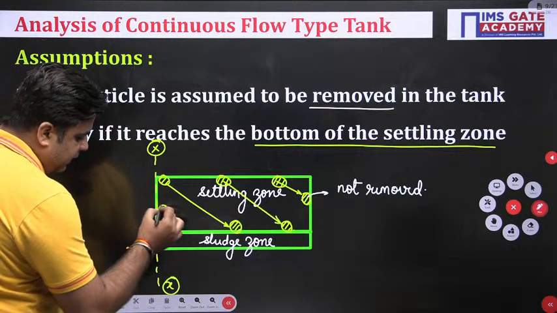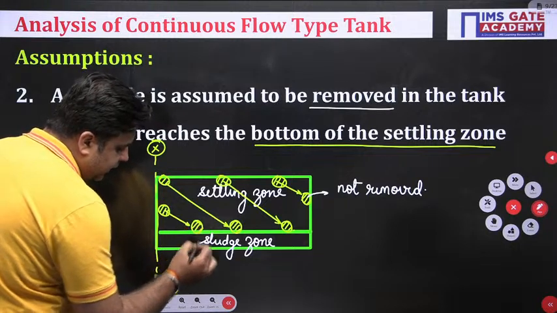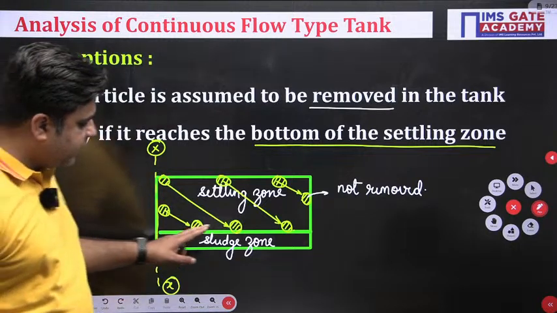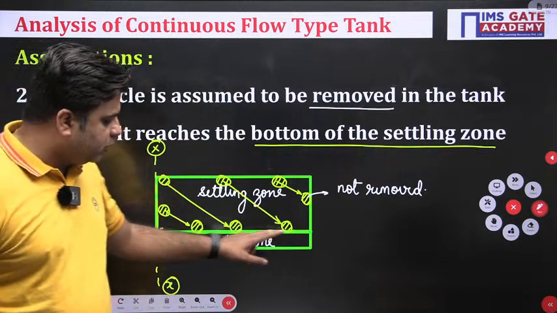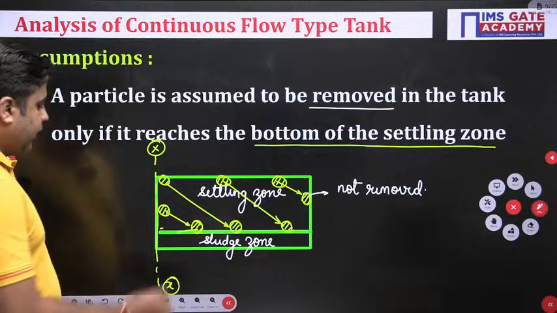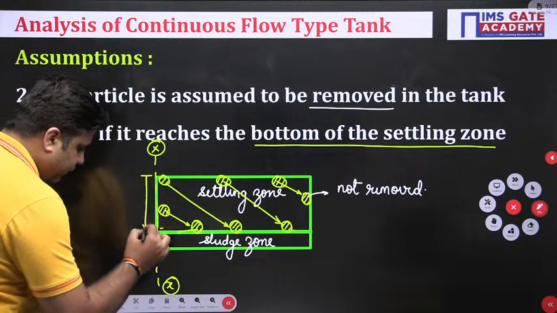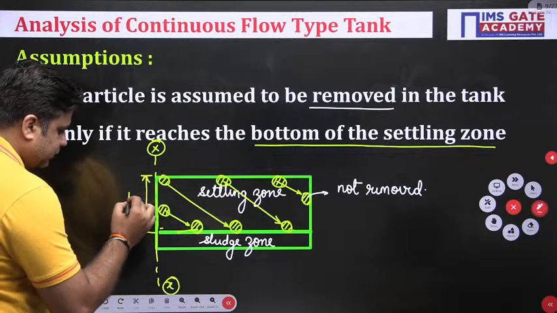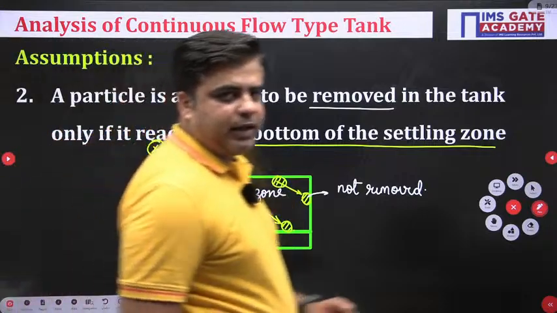Even if your particle is here and it reaches the bottom of the settling zone, then this will be considered as removed. So all the particles which reach the bottom of the settling zone are considered to be removed. And the height of the settling zone, yesterday I told you that we take this height as capital H. Okay.